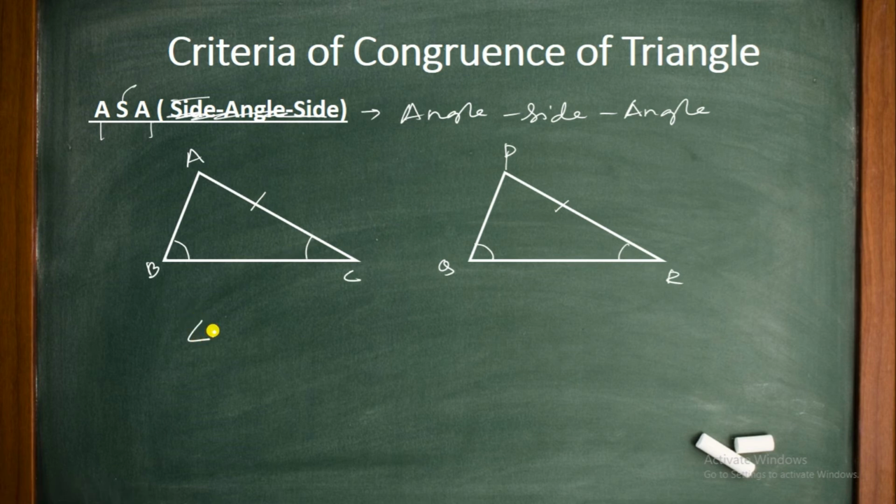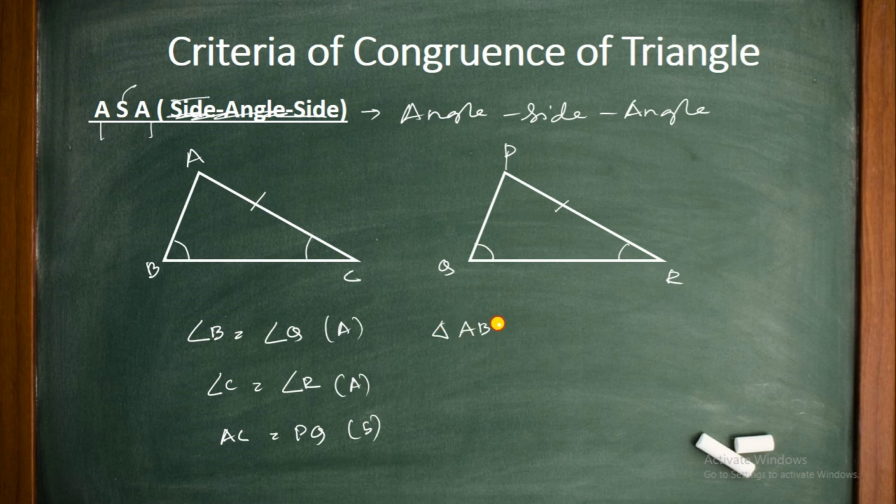So angle B is equal to angle Q, angle C is equal to angle R, and side AC is equal to side PR. If we show these three conditions are equal, then we can write that triangle ABC is congruent to triangle PQR. So these are the three main important criteria for proving two triangles congruent.